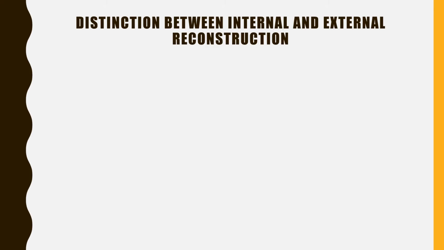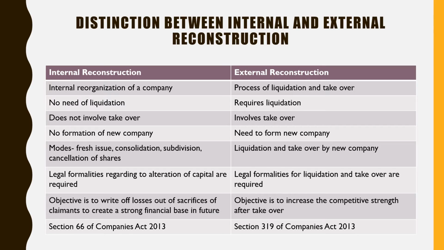Now let us see, there are two terms, internal reconstruction and external reconstruction. We have not learned yet about external reconstruction, but let me tell you, external reconstruction means amalgamation, merger or takeover. These are called types of external reconstruction. And internal reconstruction includes capital reduction and alteration of capital. We are going to see various methods of internal reconstruction. So first of all, see the difference between these two concepts.